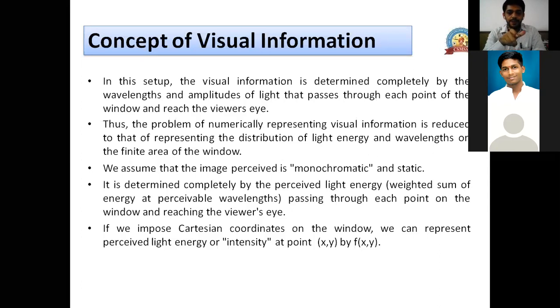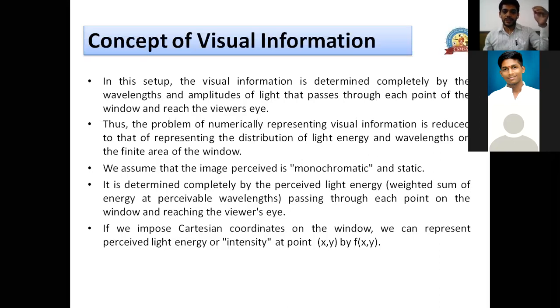Okay, so that's how we can actually tell the visual information. Complete visual information will be the point and the intensity at that point. So for 0 comma 0, intensity is f of 0 comma 0. For 0 comma 1, intensity is f of 0 comma 1. For 0 comma 2, intensity is f of 0 comma 2, and same way for 1 comma 0, intensity is f of 1 comma 0.